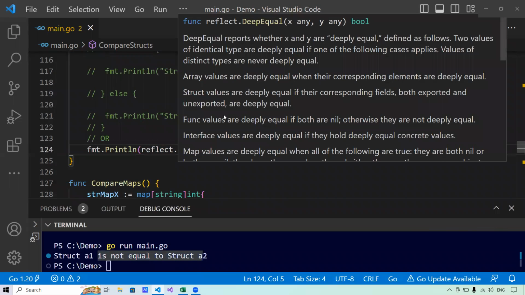So this method, what it does is DeepEqual reports whether x and y are deeply equal, defined as follows. Two values of identical type are deeply equal if one of the following cases applies. Values of distinct types are never deeply equal. Array values are deeply equal when their corresponding elements are deeply equal. That means each and every element of the array should be deeply equal. Struct values are deeply equal if their corresponding fields, both exported and unexported, are deeply equal.